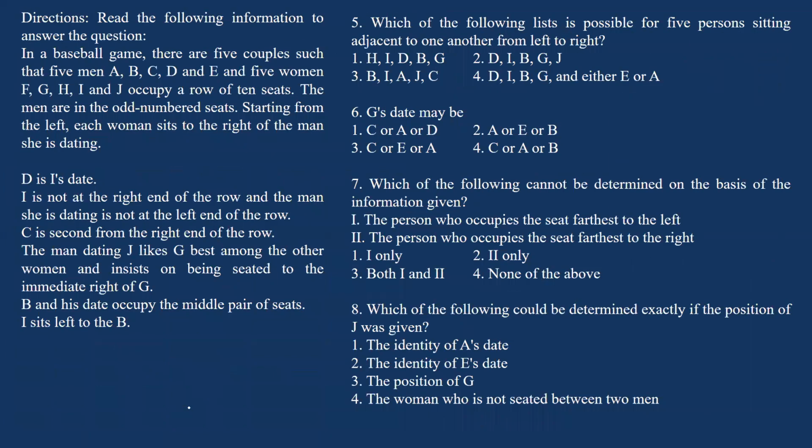Okay, now coming to the second set. In a baseball game, there are 5 couples such that we have 5 men A, B, C, D, E, and 5 women F, G, H, I, J. They occupy a row of 10 seats. Okay, so the men are in the odd number seats and the women are in the even number seats. Now starting from the left, each woman sits to the right of a man she is dating.